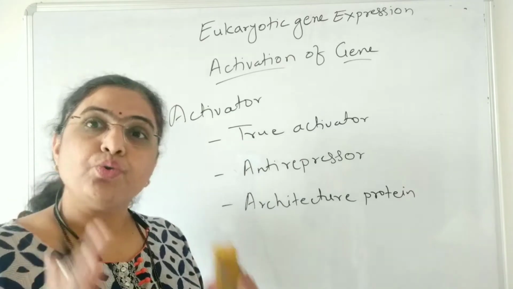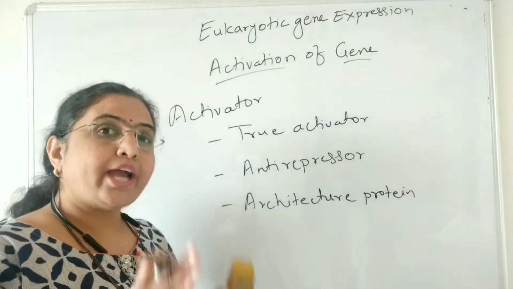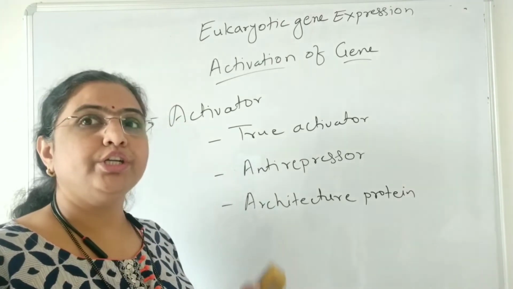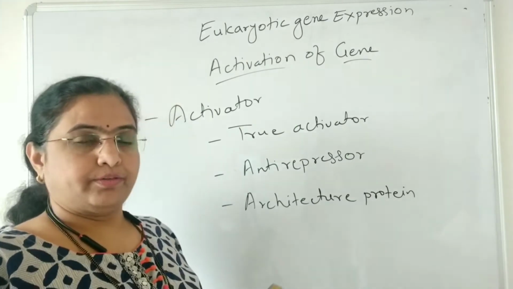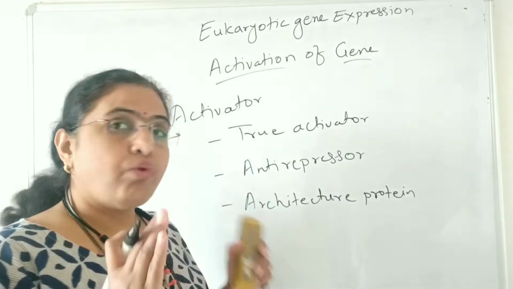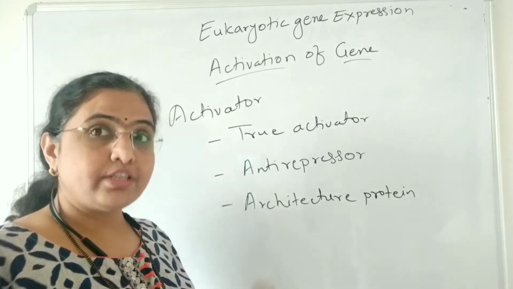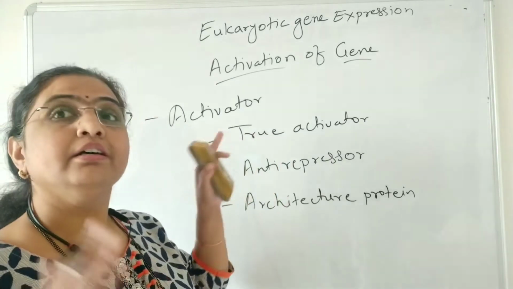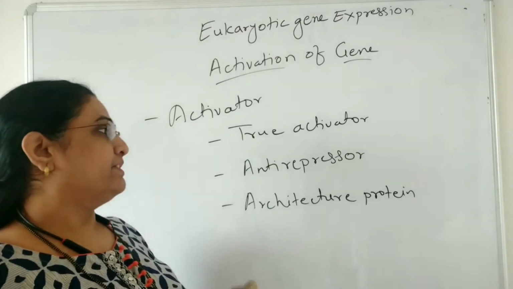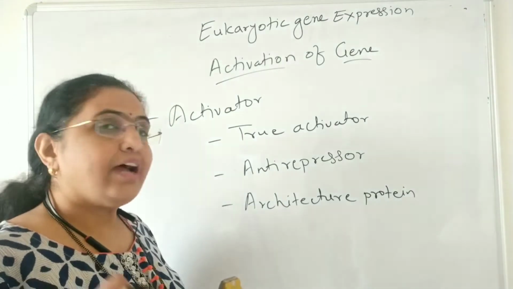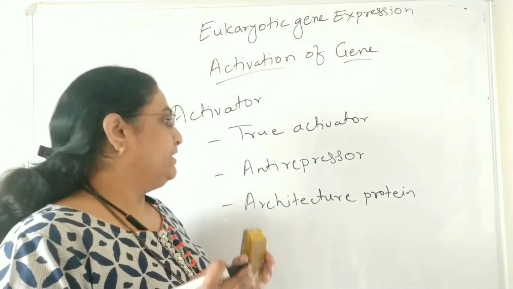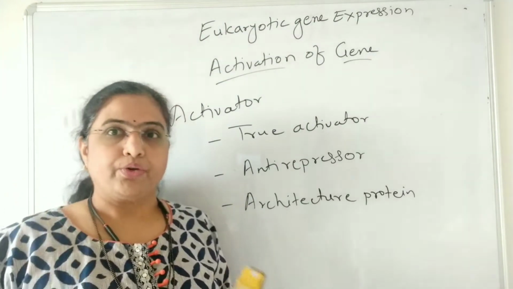That is a true activator. So the true activator is going to give you the tissue specific expression. For the tissue specific expression, the activator which is required is a true activator. Second one is an anti-repressor, and next one is an architecture protein.